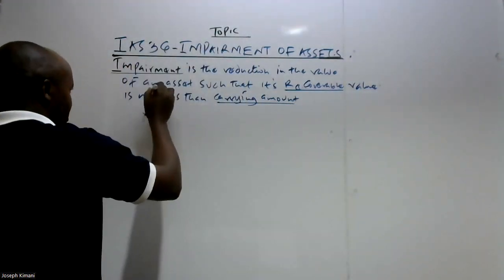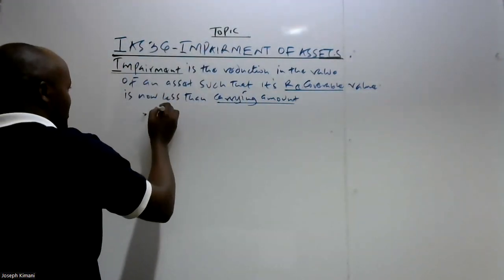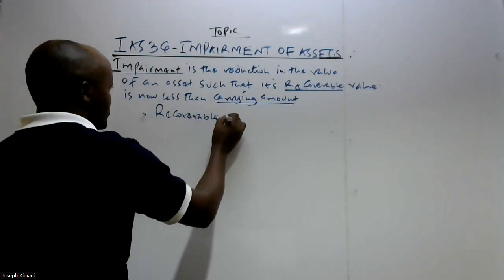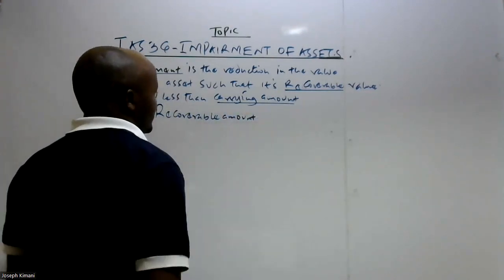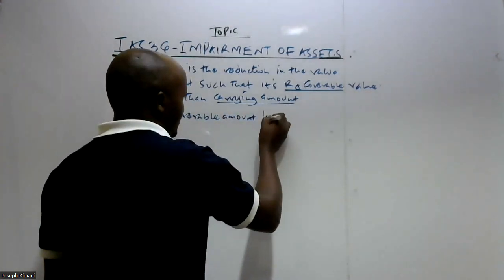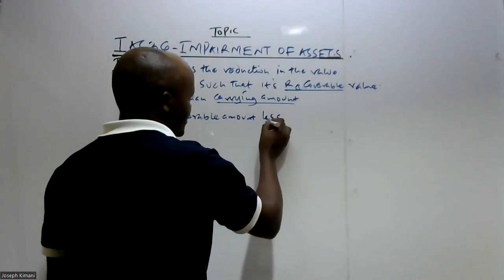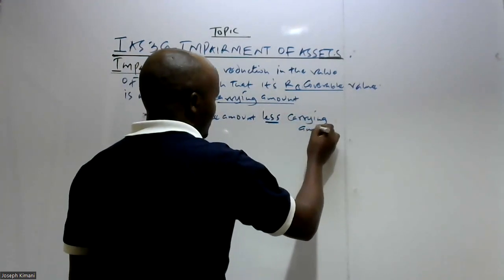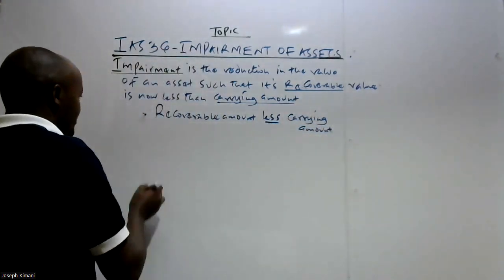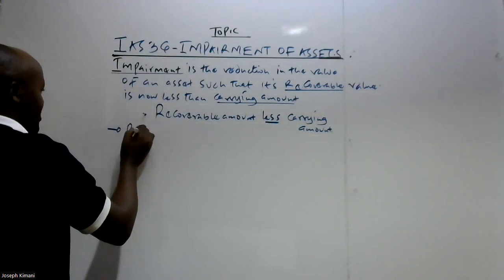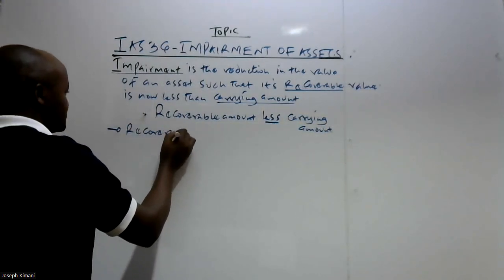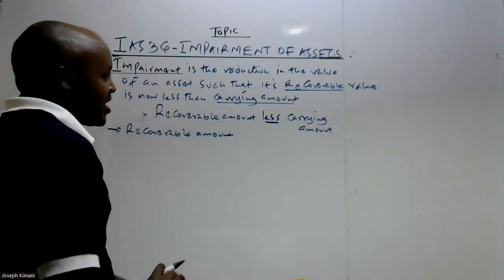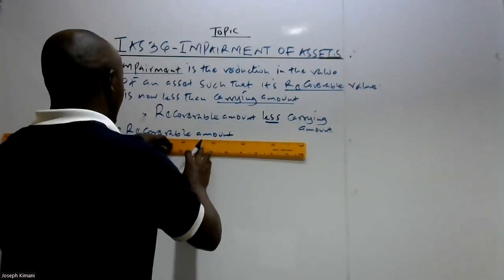But even before we define those two terms, we say that an asset will only be said to be impaired if the recoverable amount of such an asset is less than the carrying amount. Now, what do we mean by these two terms? The first term is the recoverable amount, and the other term is the carrying amount.